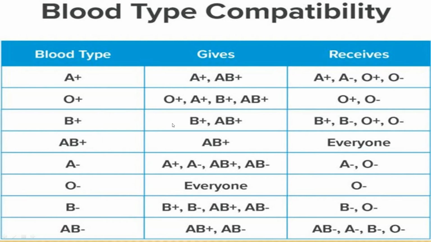Blood group B can give to B and receive from B. It can donate to AB and can receive from O. Blood group O can give to anyone but can receive only from O. And blood group AB can give only to AB and can receive from everyone. So what can we conclude from here? That blood group AB is a universal receiver and O is the universal donor. Is this clear? I think it is clear.